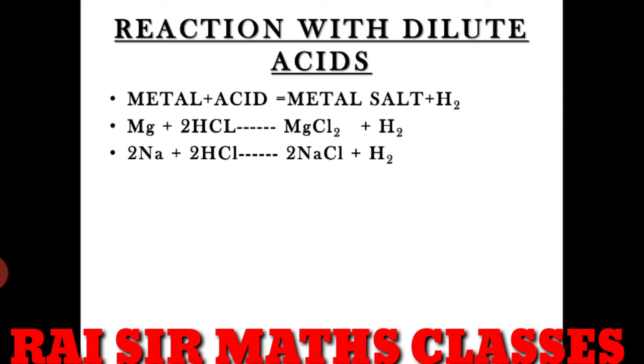And the second example, we are taking the base metal Na. When sodium reacts with hydrochloric acid, it will give NaCl, which is the common salt used in our kitchens. Common salt, NaCl, sodium chloride, plus hydrogen gas is evolved in this reaction. We have also considered this.